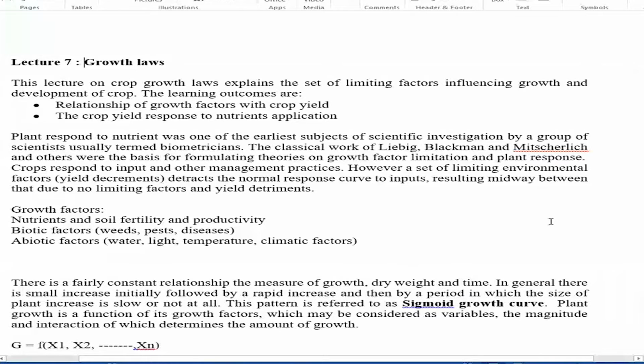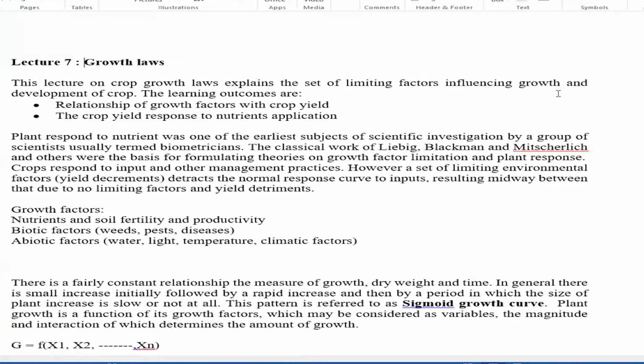So, growth laws. Why should you know the growth laws? Because this lecture on crop growth laws explains the set of limiting factors influencing growth and development. It also gives the learning outcomes: the relationship of growth factors with crop yield, and crop yield response to nutrient application. Here we'll discuss how several growth factors are responsible for